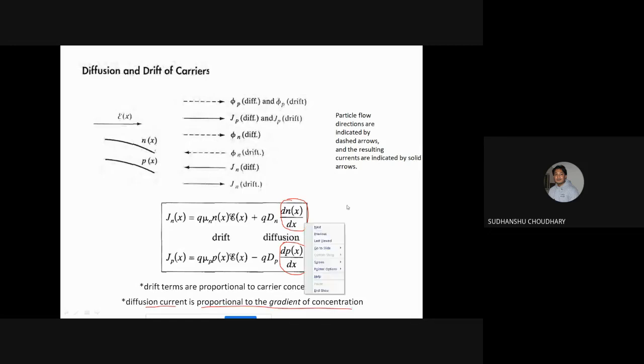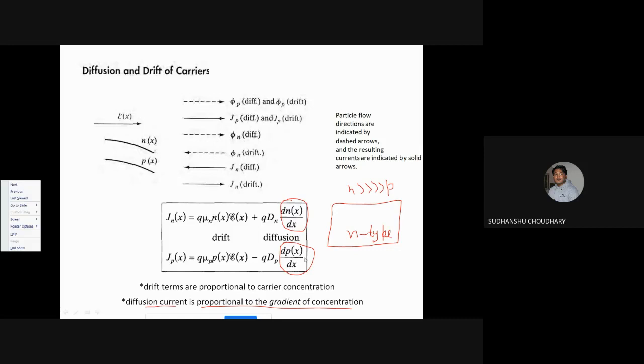Now again, in an n-type semiconductor, obviously I understand that the majority carrier concentration is very large compared to the minority carrier, but this does not mean that the concentration gradient of holes is also small. It is possible that the concentration gradient of holes is significant in comparison to the concentration gradient of electrons.